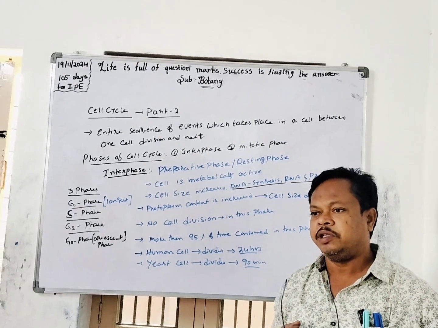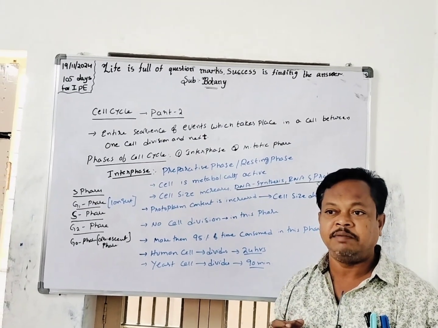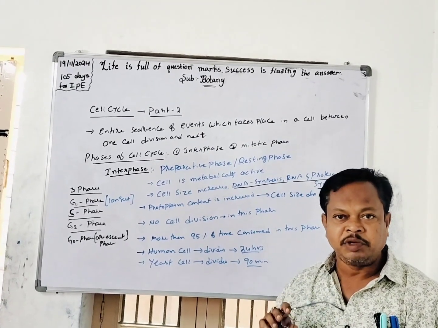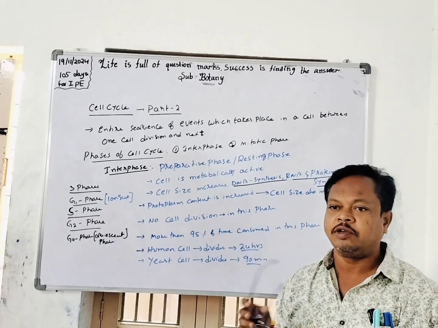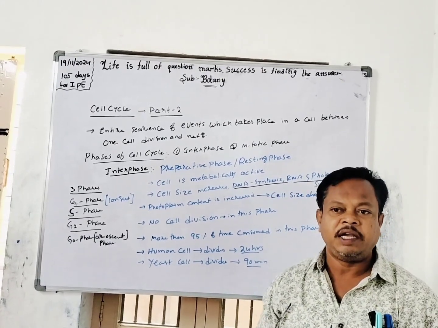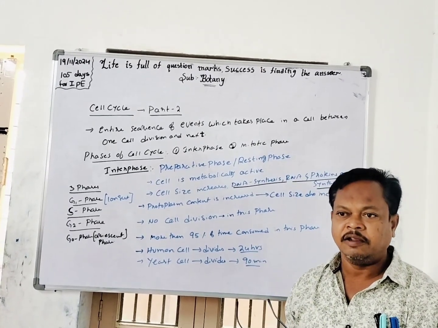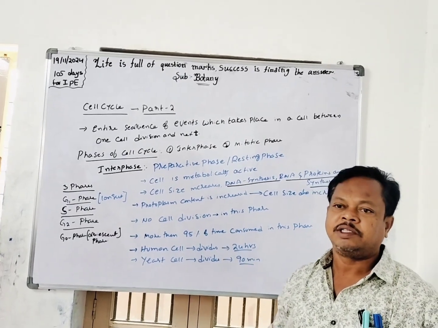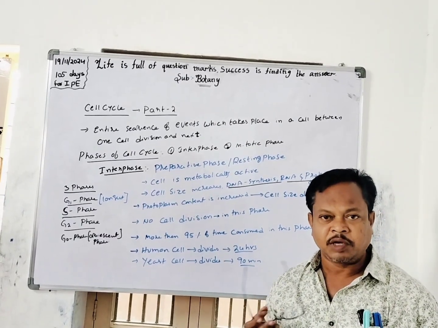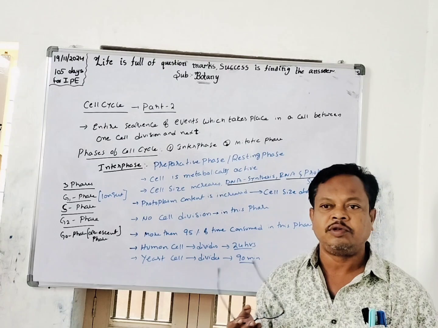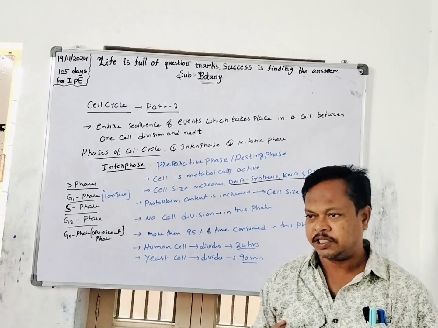Generation time is the phenomenon of the time required to divide one cell into two cells. In the earlier class also we had discussed this, so I am repeating one more time. Generation time is the time required to divide one cell into two cells. That is called generation time.